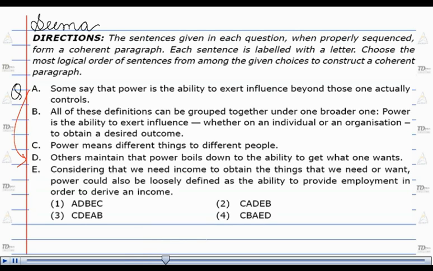Starting with, some say that power is the ability to exert influence beyond those one actually controls. Others maintain that power boils down to the ability to get what one wants. And option B is aptly concluding the paragraph after giving the different manifestations of what power means. So in this regard, our paragraph should start with the manifestation of what power means, which is given in C. So starting from C and concluding with B, it should be CADEB as seen in option number 2.